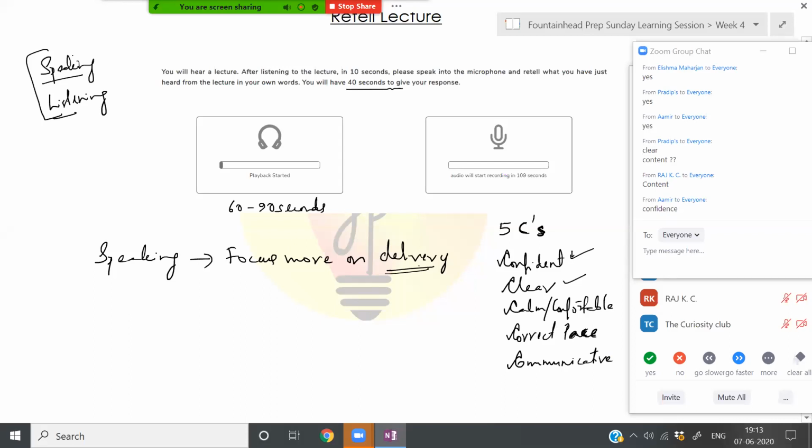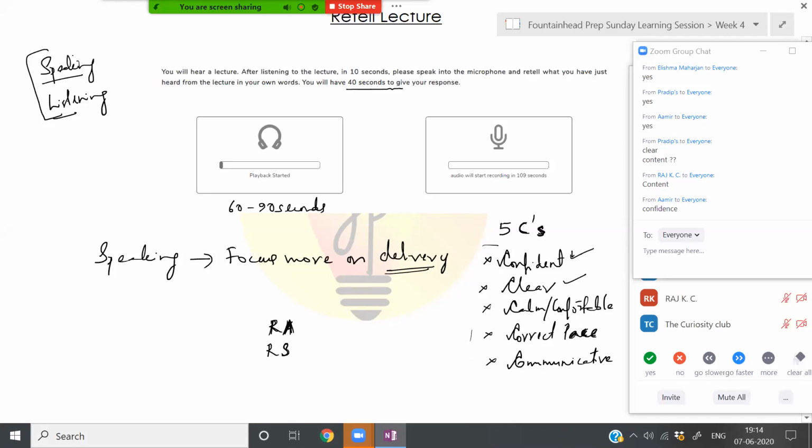All right. So if you maintain these 5 C's, you more or less will end up with a very good score in the speaking section. Now, I'm not saying that content does not matter. In certain question types, content really matters. For example, in read aloud, the content is already there and you are just reading out that text. In repeat sentence also, you are supposed to deliver the right content, more or less. But more than content, if you can maintain these things, then you will be able to score really well in the speaking section.